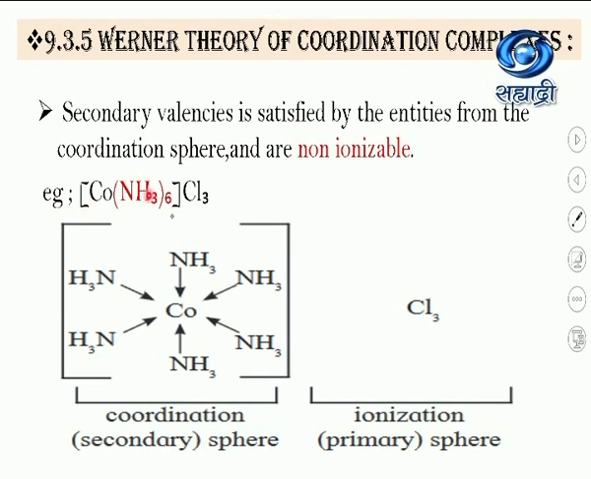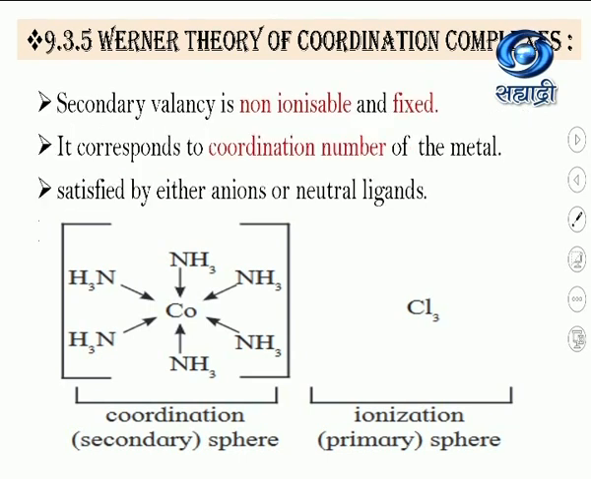For example, you can see Co, the central metal atom, that is cobalt, is surrounded by 6 ammonia molecules. So, ammonia molecules, which act as ligands, come in the coordination sphere. So, it is the secondary valency of that central metal atom. Always remember, secondary valency is non-ionizable and it is fixed. It corresponds to the coordination number of the metal.